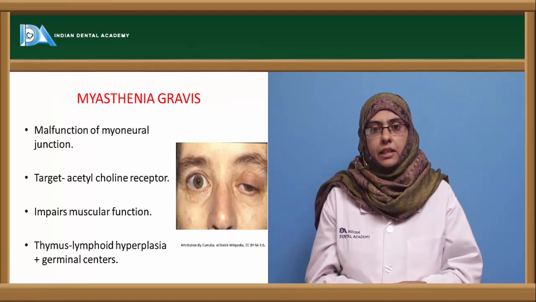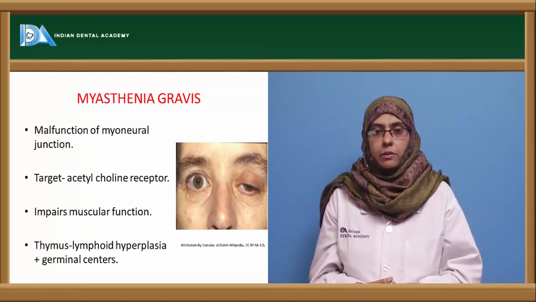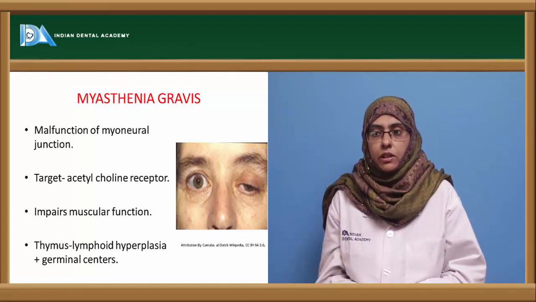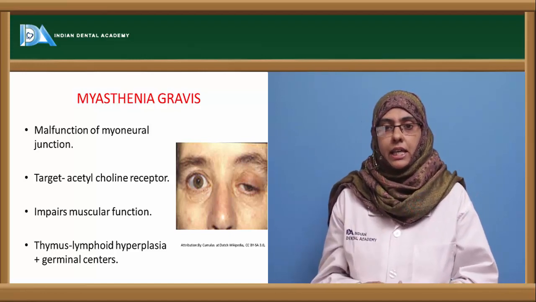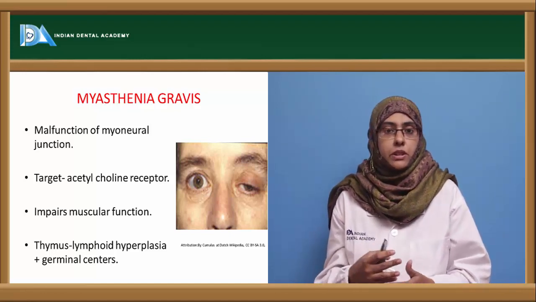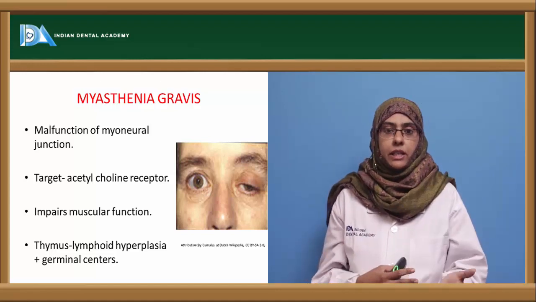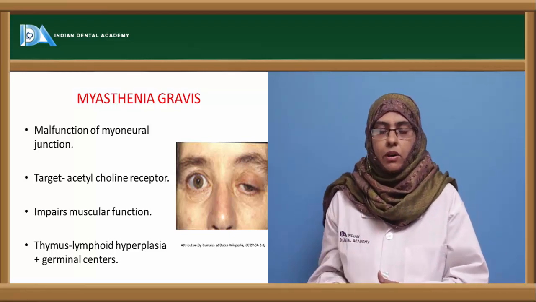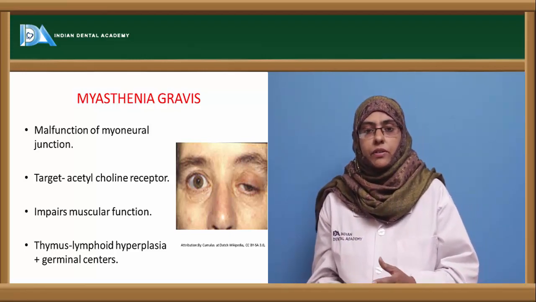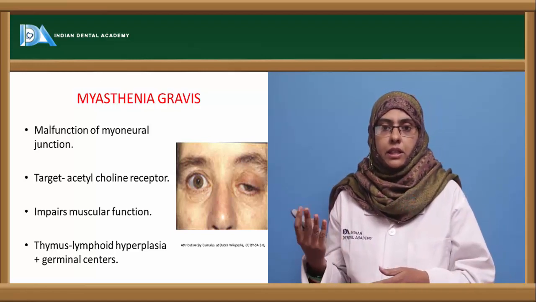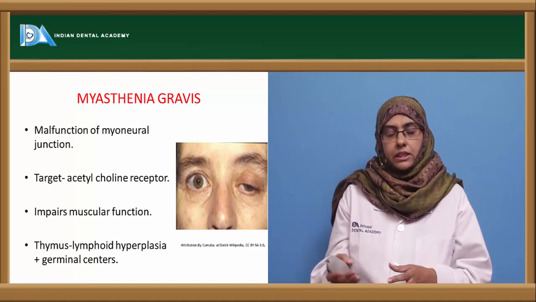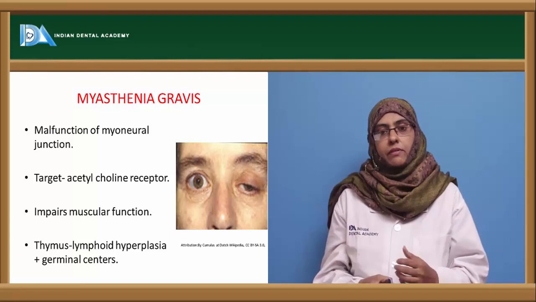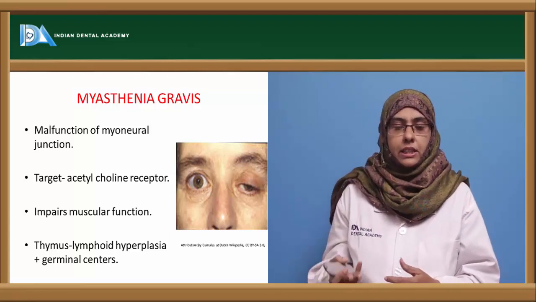Now next is myasthenia gravis. Here you can see the autoantibodies produced against the myoneural junction. So there is a malfunction of the myoneural junction, and the target over here is the acetylcholine receptor. Now this acetylcholine receptor is very important in maintaining the contraction and relaxation of the muscles. So once these acetylcholine receptors are damaged or blocked, they will not be able to carry out the normal functioning of muscle contraction or relaxation. So here the target is the acetylcholine receptor, and the autoantibodies completely impair the muscular function.